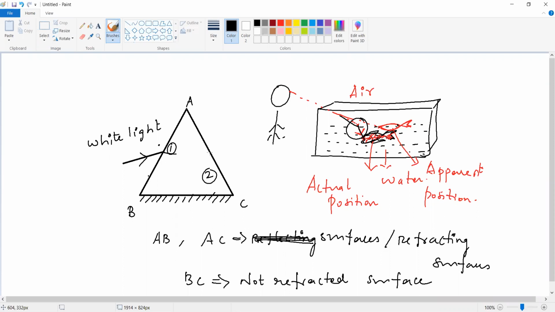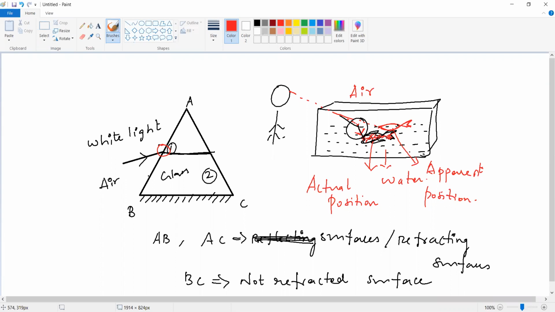How does it refract now? It refracts like this. Inside the prism it is refracted because outside it is the air medium and inside it is a glass medium. The prism is made up of glass only, no? Outside the prism it is air. So what is the meaning of light rays traveling from air to glass? It is refracted. Refracted means the bending of light is there.